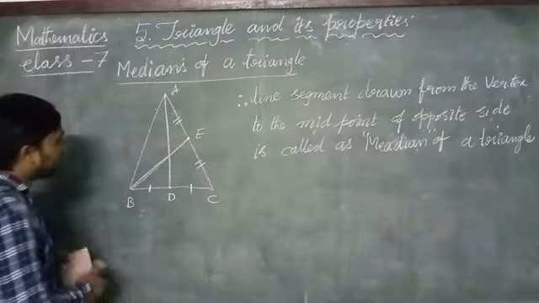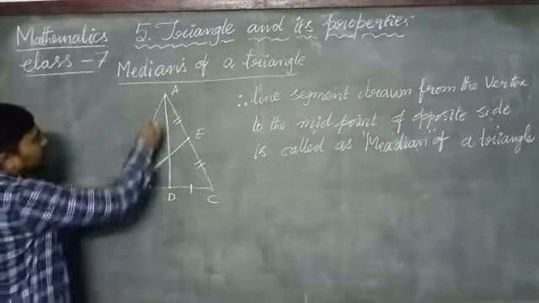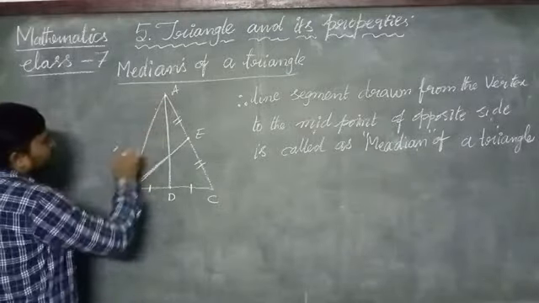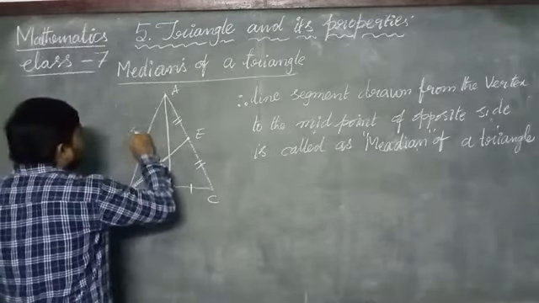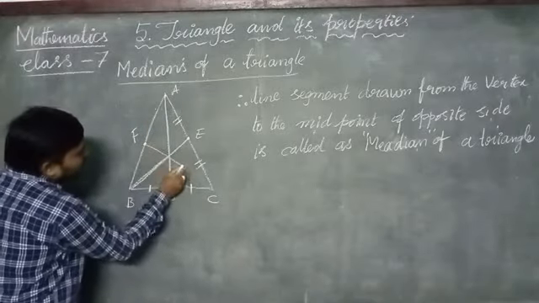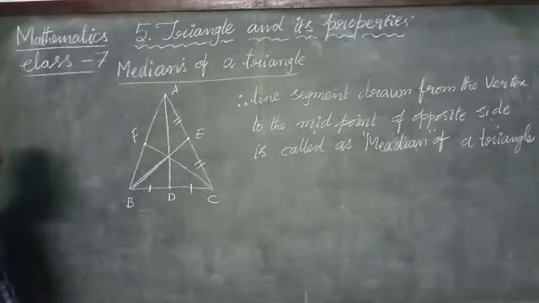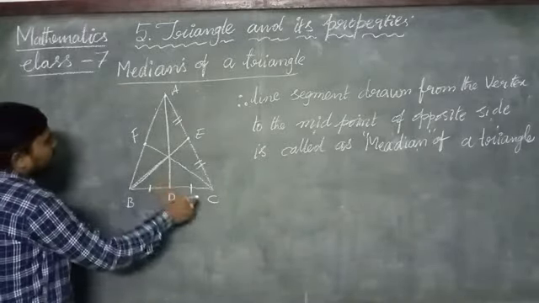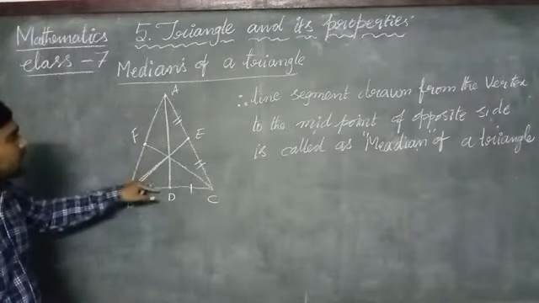It is also treated as one of the medians. Now suppose F is the midpoint of AB. Then if you draw the line segment from C to F, it is treated as one of the medians. Okay, here there are three medians.